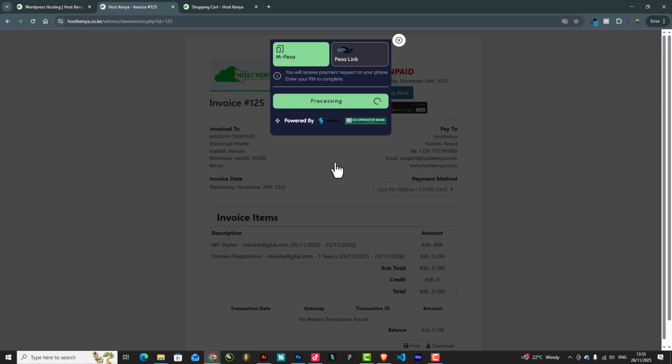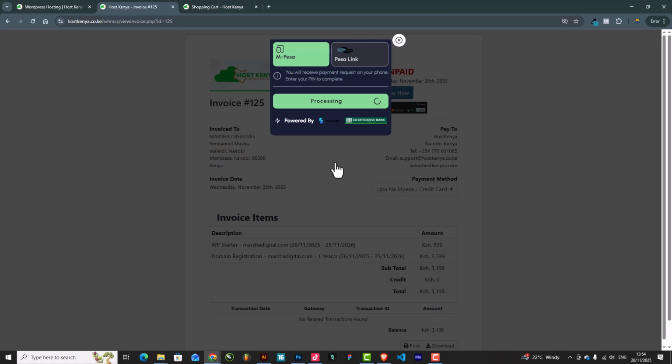So automatically I should get a pop-up on my phone, an STK push. I should just input my PIN. Okay, there's my pop-up, and let me just input my PIN over here on my phone. Okay, so automatically it's going to process the payments, all of that, and redirect you to your client area.